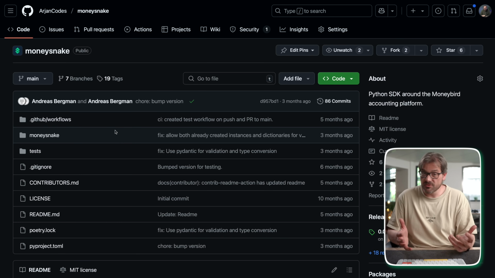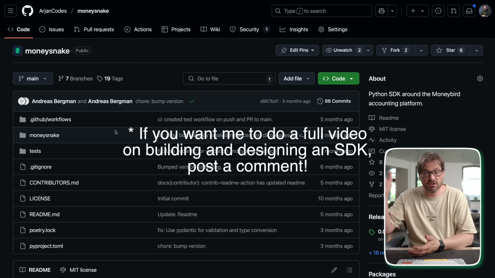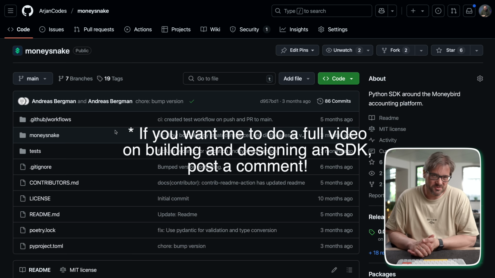So in short, an SDK like this really makes your life a lot easier. And again, Moneysnake is an open source package. If you happen to be based in the Netherlands and you're using Moneybird for accounting, feel free to use this or to contribute to the project.